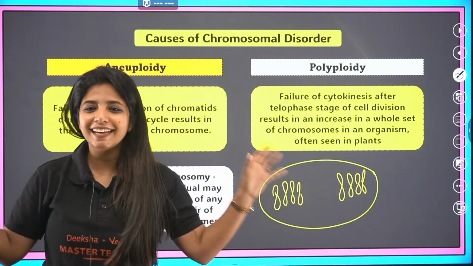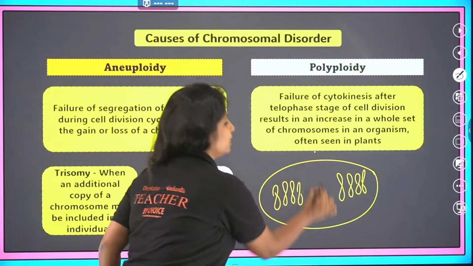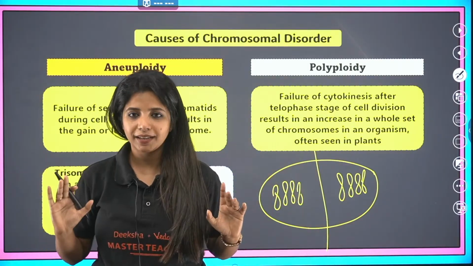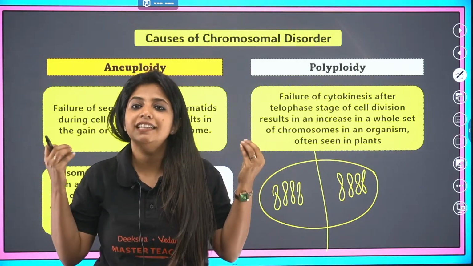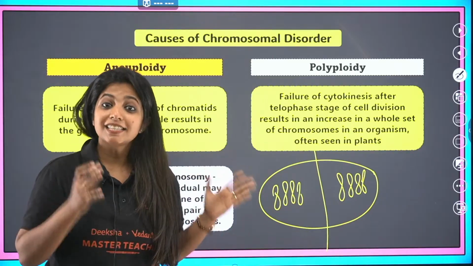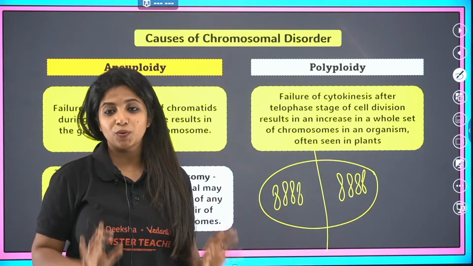Now the only thing which is left to do is this. The cell also has to divide. But you know what happened? The cell didn't divide. Okay, cytokinesis, cyto means cell division. Cytokinesis didn't take place over here.